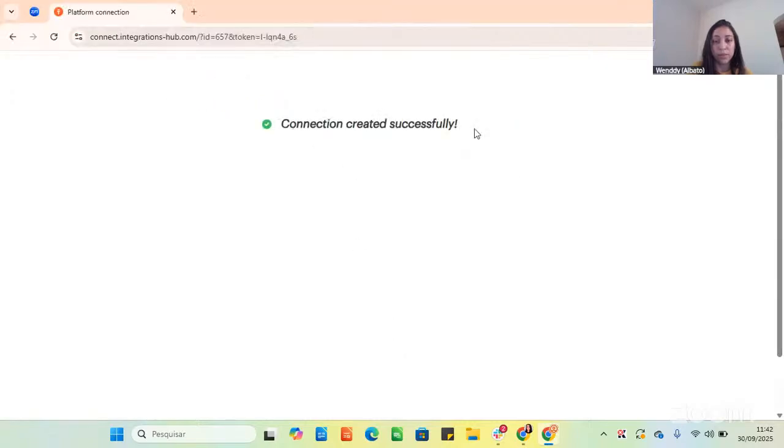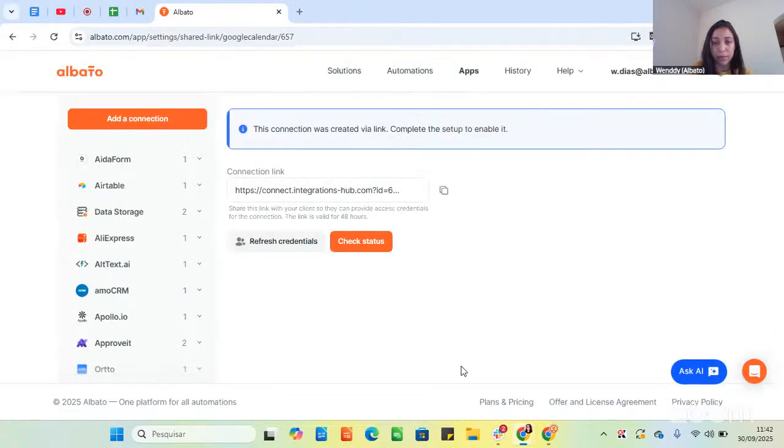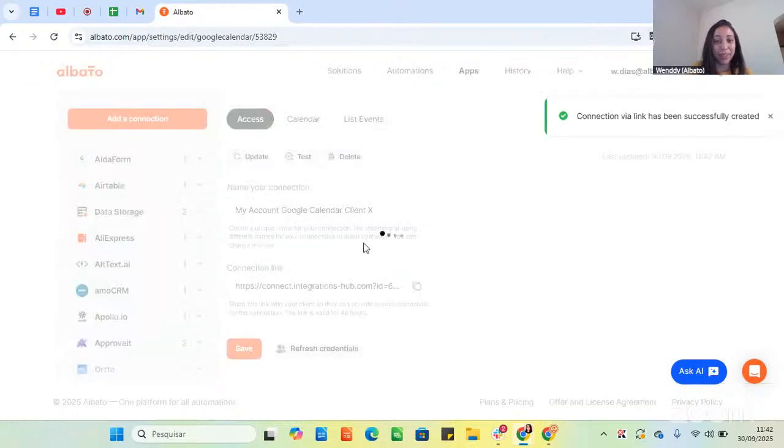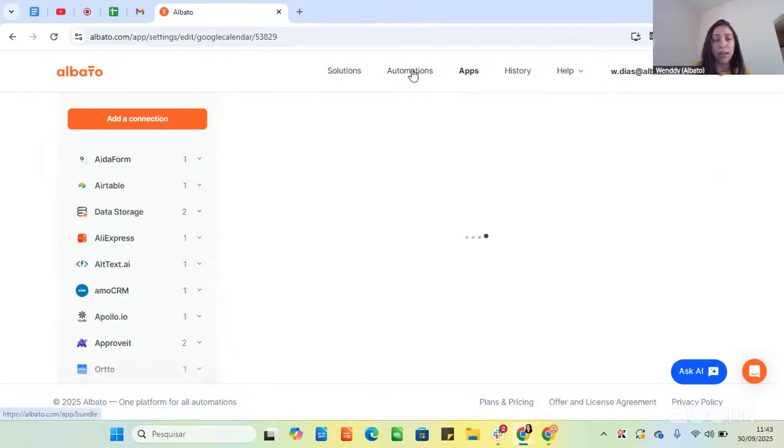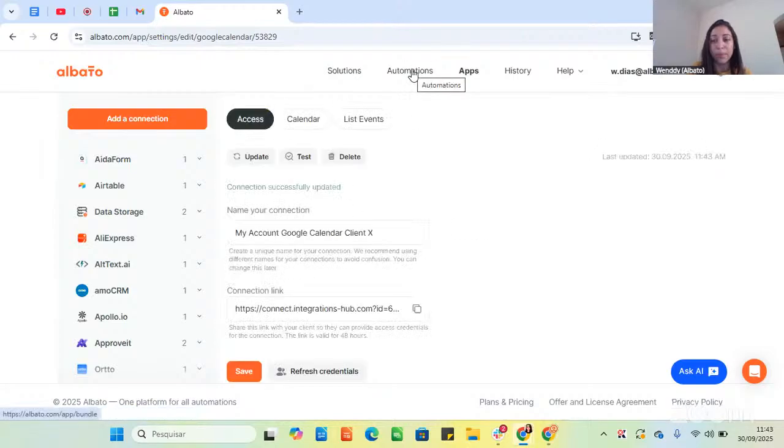Okay, connection was created successfully. I can return here. I can check the status, so I don't need to keep asking people if they have already finished the connection. And then I can see it all here. I can update the connection, test, or delete. And here I can see the information about the calendar and the list of events. If I save, I can already use this connection in my other automations with this specific name to help you identify the connection itself.